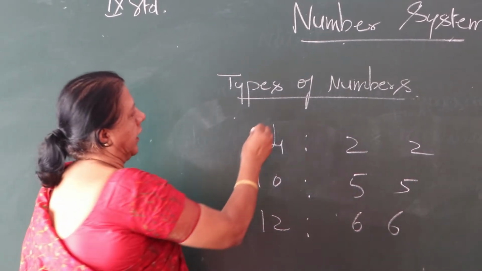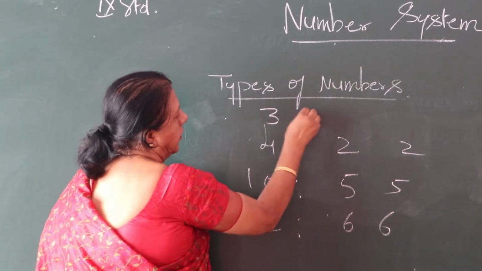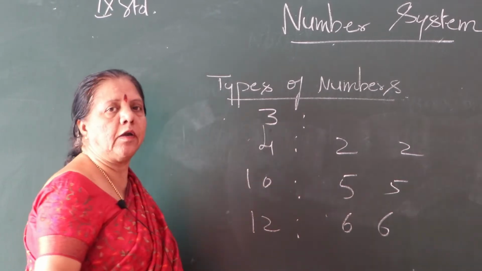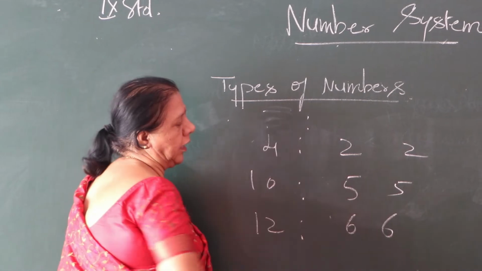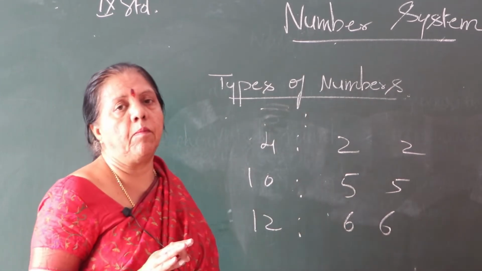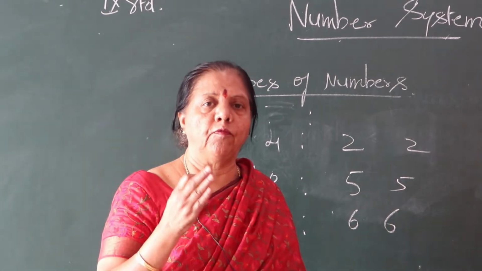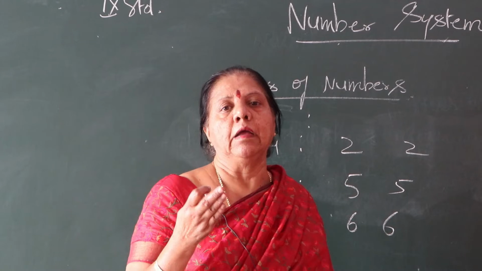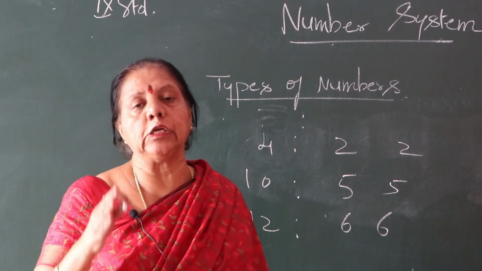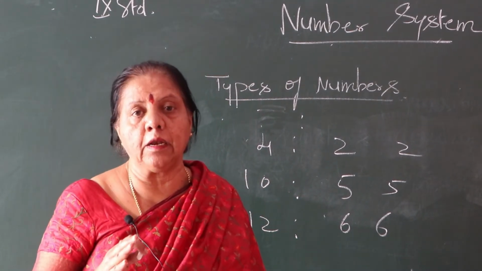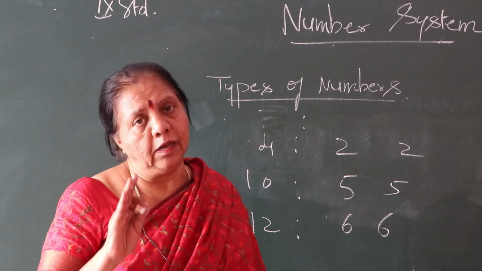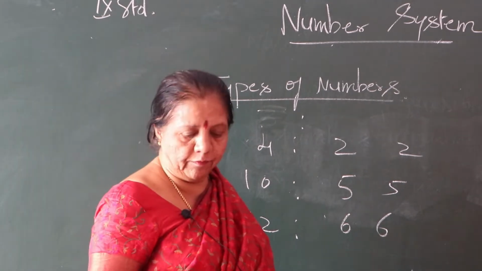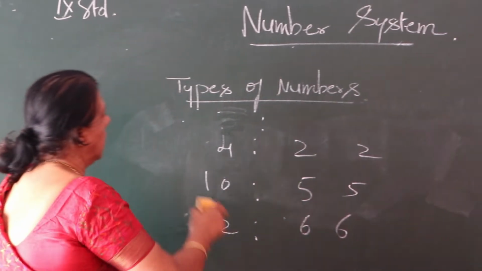Suppose you take 3. Does it divide equally? No, not at all. Such numbers we call even numbers: 2, 4, 6, 8, 10, 12, 14. All these numbers we call even numbers. So, got it, even numbers?